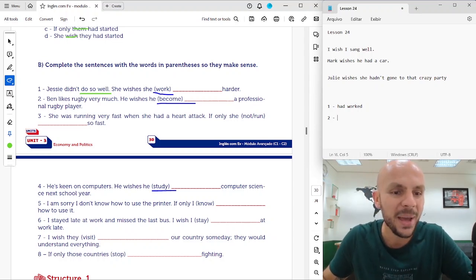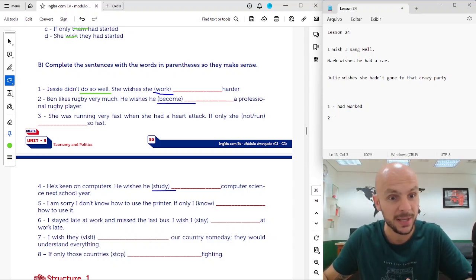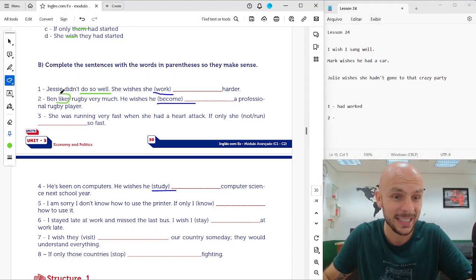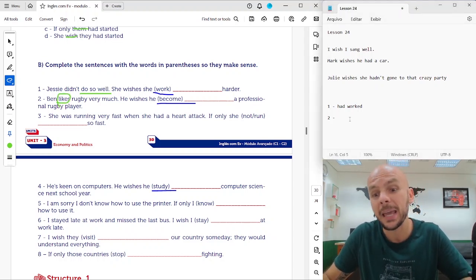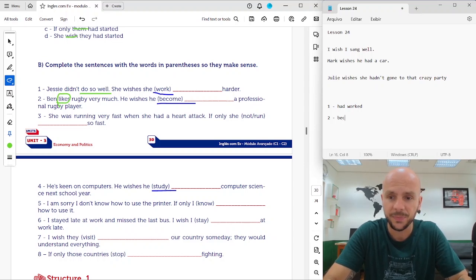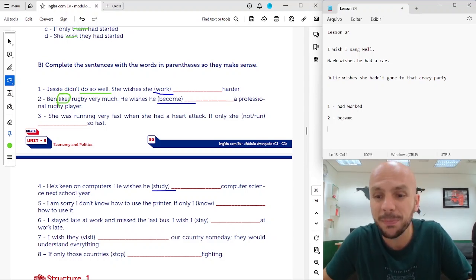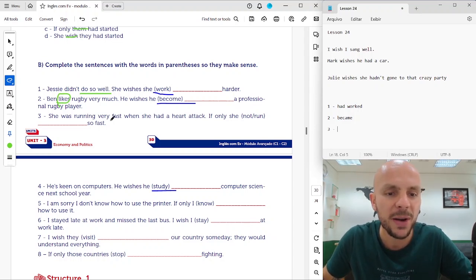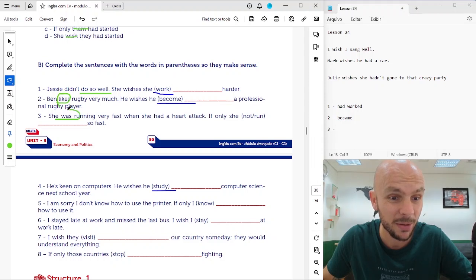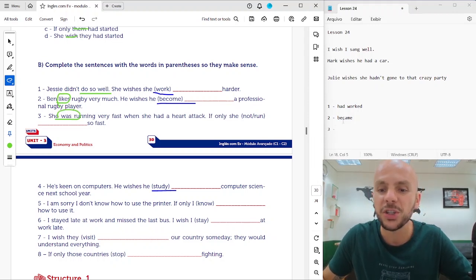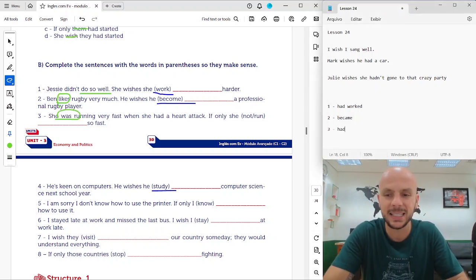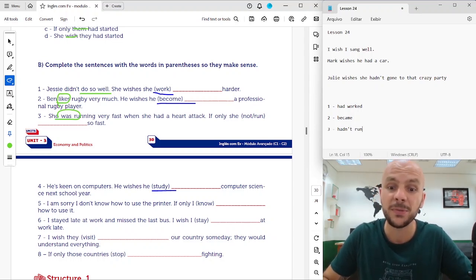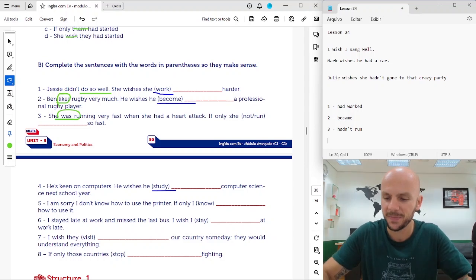Two. Ben likes rugby very much. The present, he likes. He wishes he became a professional rugby player. Three. She was running very fast when she had a heart attack. So she was running, talking about the past. If only she hadn't run so fast. Okay. If only she hadn't run so fast.